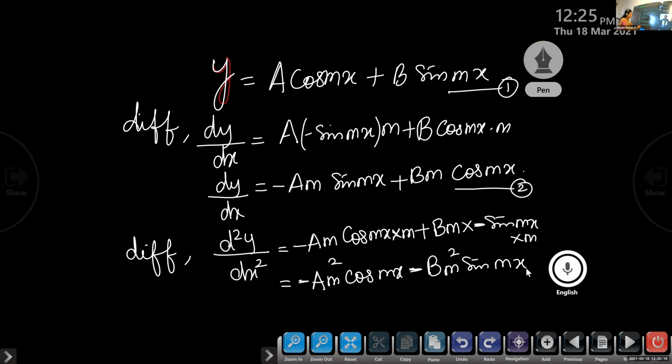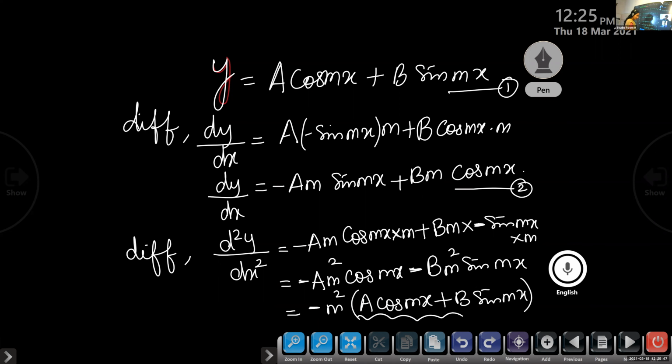From these two terms, is it possible to take something as common? Minus m square, I take it as common. So we will get a cos mx plus b sin mx.